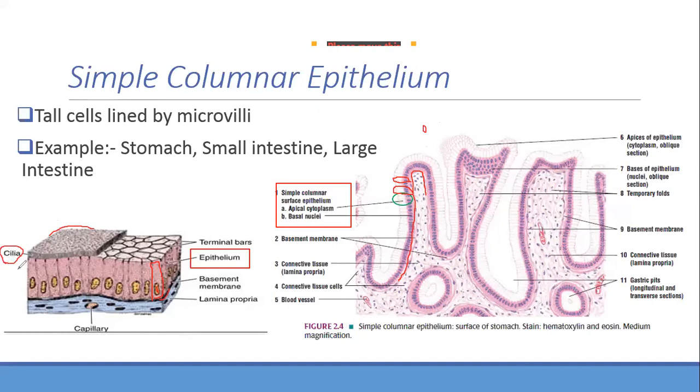So if it is covered by cilia, what name can I say? Ciliated columnar epithelium. And if there is no cilia, I will say non-ciliated columnar epithelium. Is it clear? Any problem with the name? Okay.